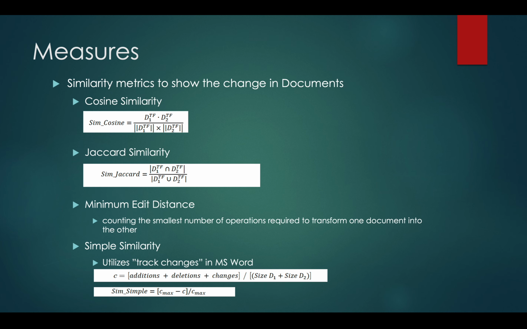And simple similarity, which uses the track changes in MS Word and gets the additions, deletions, and changes. And then as you can see, they have the C max minus C over C max. And this is all comparing, for example, a document of the same company from year over year.